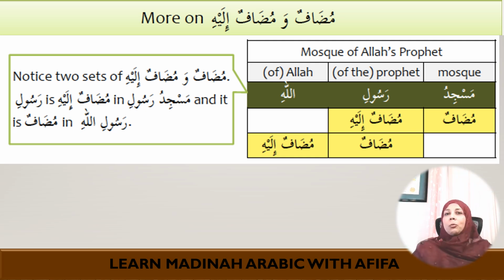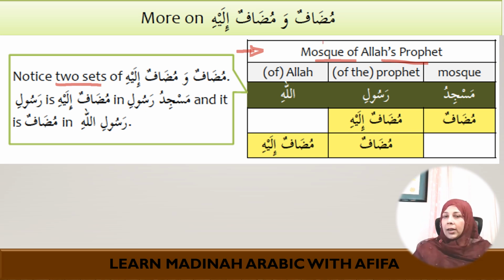So now we move on to a little bit of advanced idafa construction, where we are going to see two sets of mudaf and mudaf ilayhi. So let's start with the English sentence here and try to identify the two sets of idafa, and then we can move on to the Arabic. The sentence here is Mosque of Allah's Prophet. Okay, so try to find the two idafa constructions.